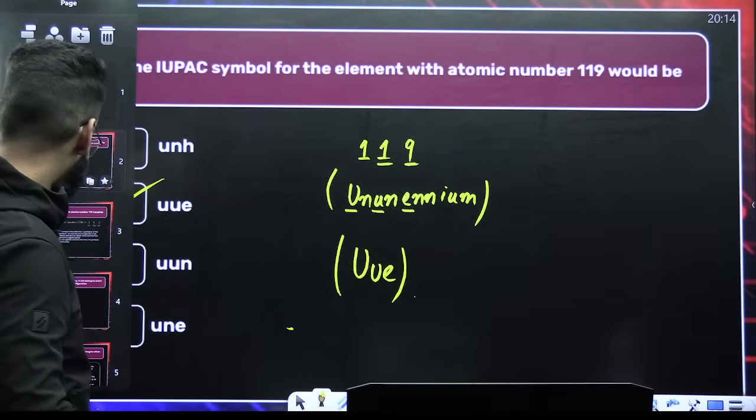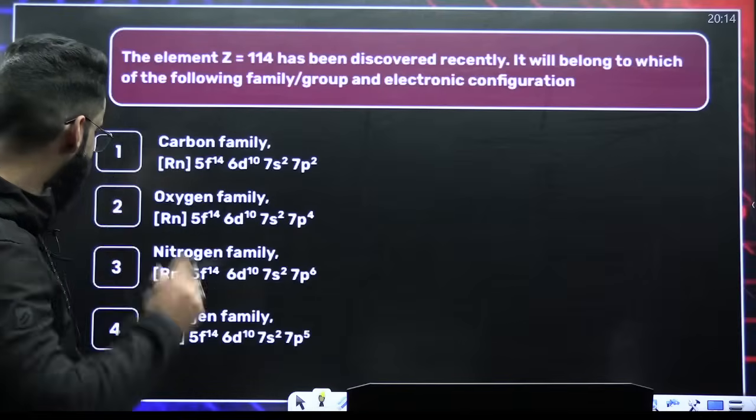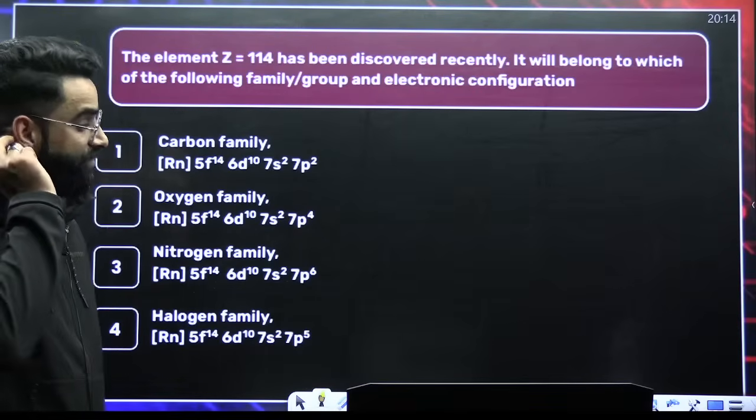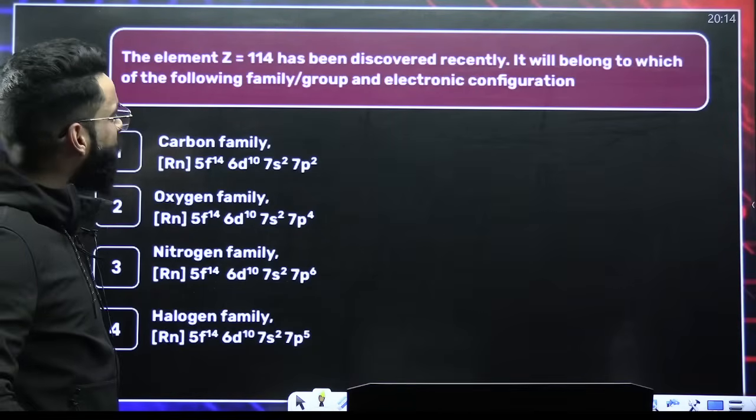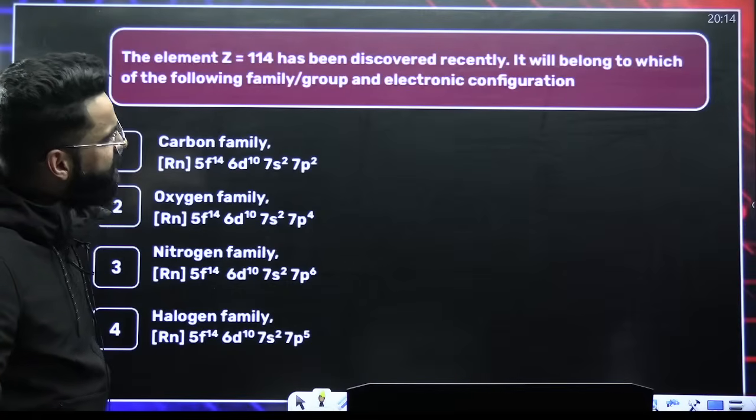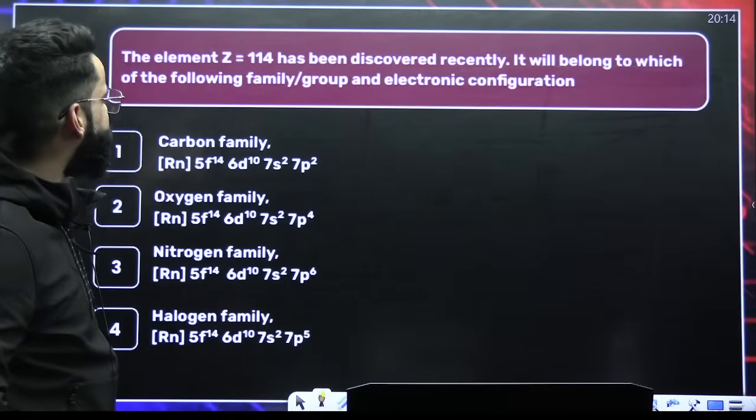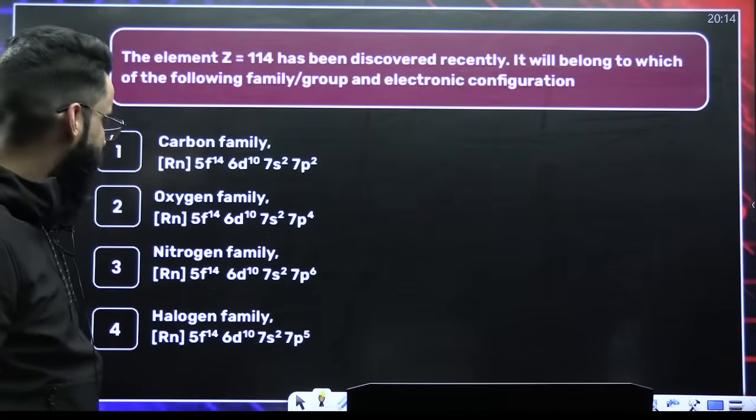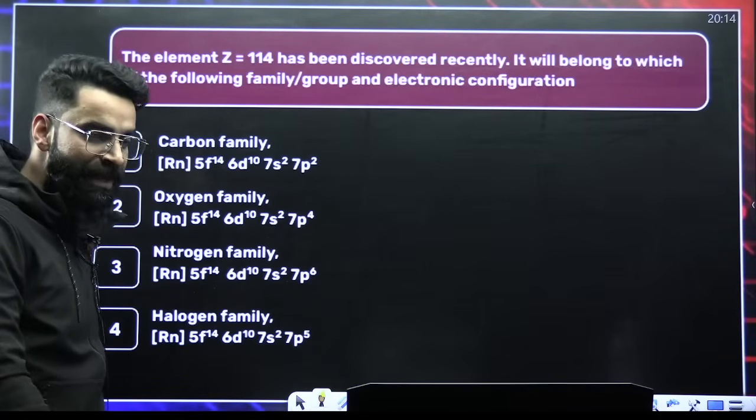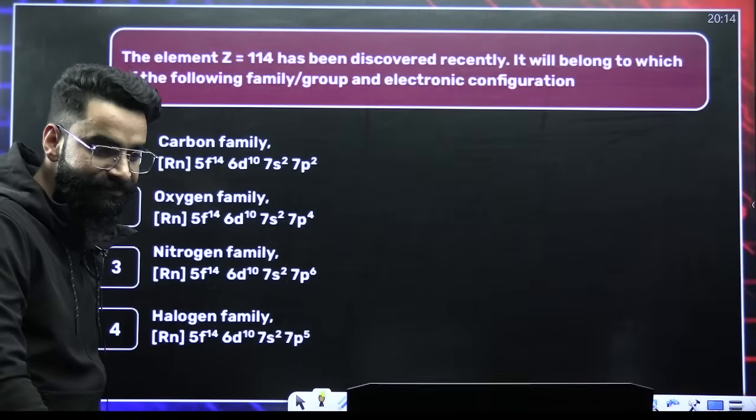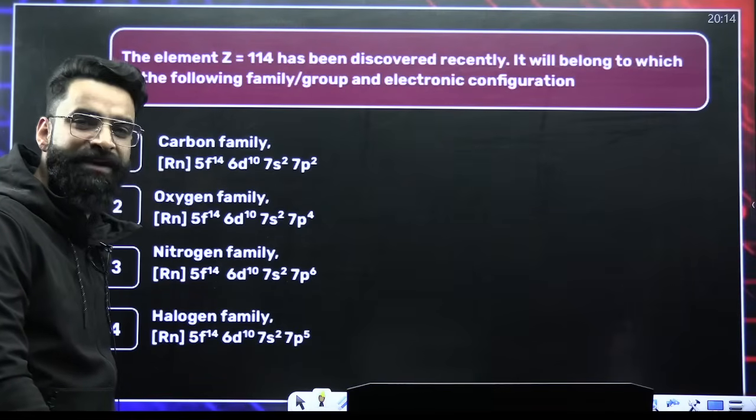All right, moving on to the second question, people. Tell me the answer of this particular question. The element with atomic number 114 has been discovered recently. Okay, got it? It will belong to which of the following family, group, and electronic configuration? What do you think? Atomic number 114.